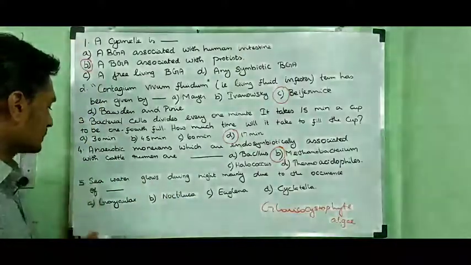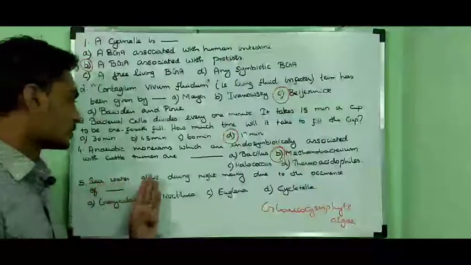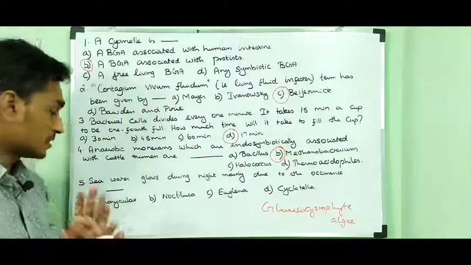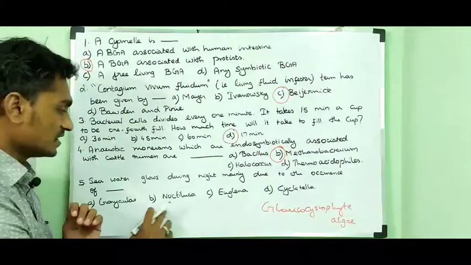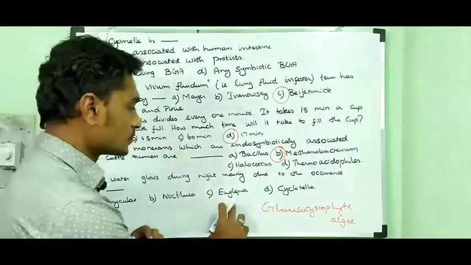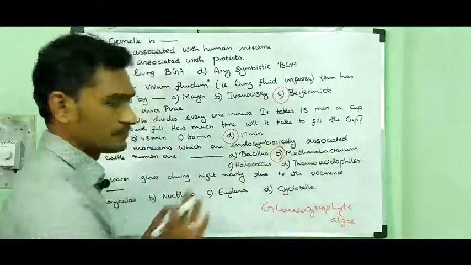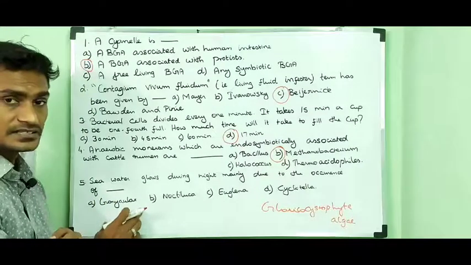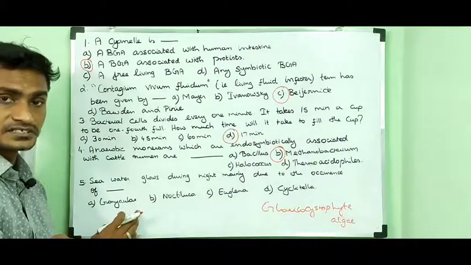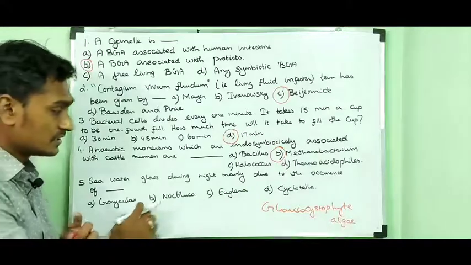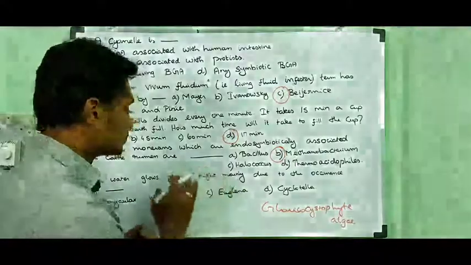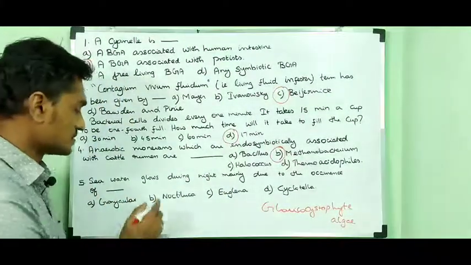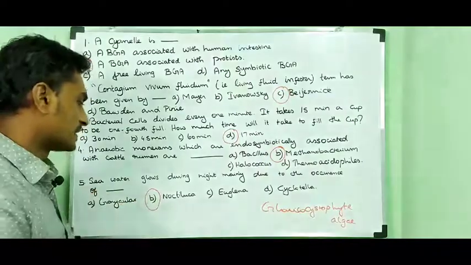Then the fifth one: sea water glows during night mainly due to the occurrence of dash. Option A Gonyaulax, option B Noctiluca, option C Euglena, option D Cyclotella. Gonyaulax is an algae; it has the property of bioluminescence. But here they have asked what makes sea water glow during night. So option B is the right answer.